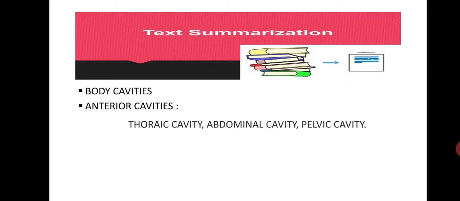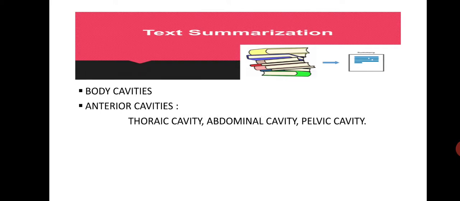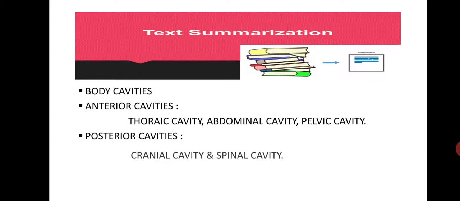Now is the summary of the topic we have studied. First was the body cavities. In the anterior cavity, we studied the thoracic cavity, abdominal cavity and pelvic cavity. In the posterior cavity, we learned about the cranial cavity and the spinal cavity. At last was the human body systems.